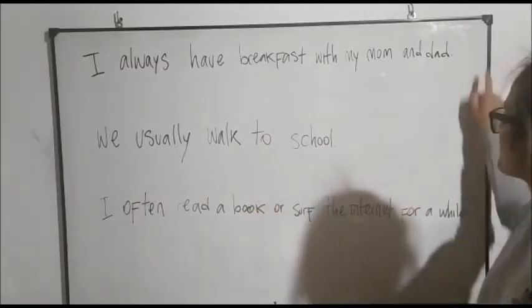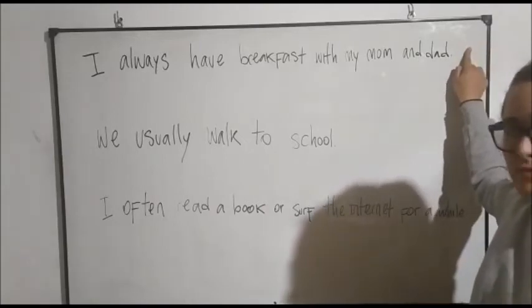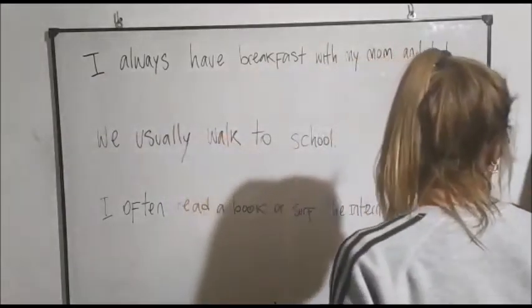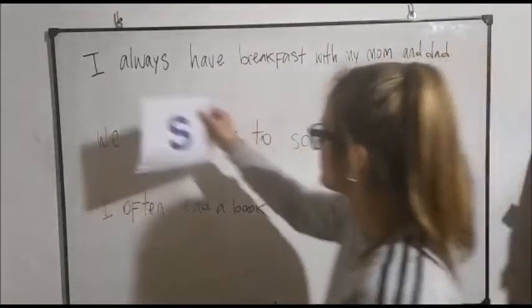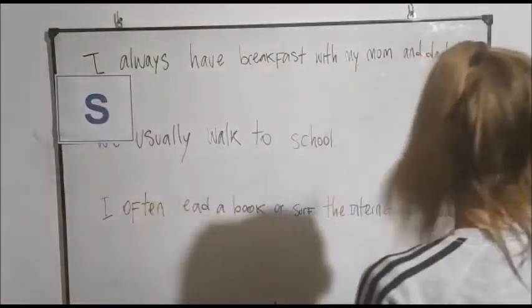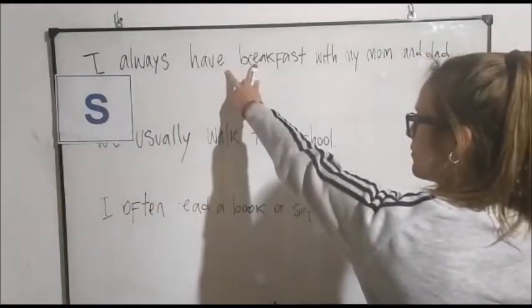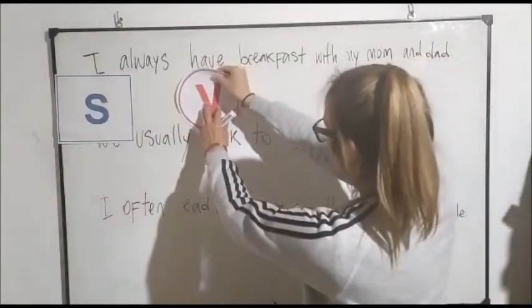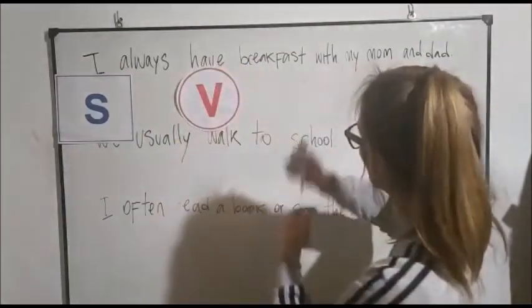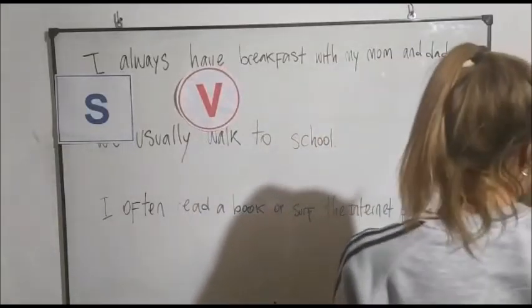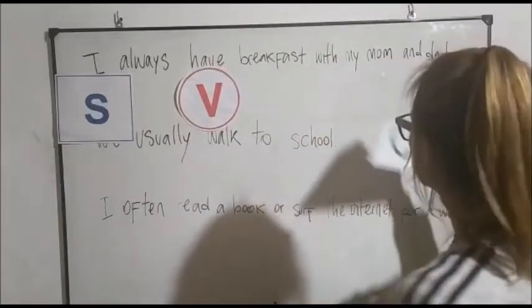Let's focus on the first sentence. There are parts of the sentence that you already know. I is the subject, the person who performs the action. Then we have the verb, the action. And then we have the extra information that is called the complement.